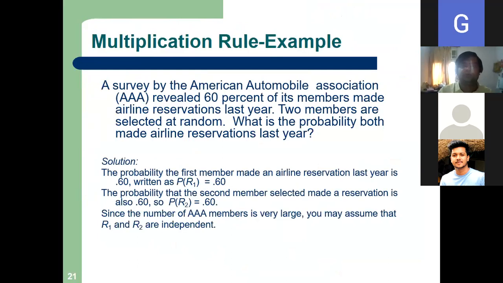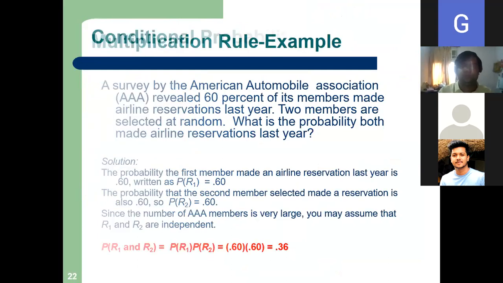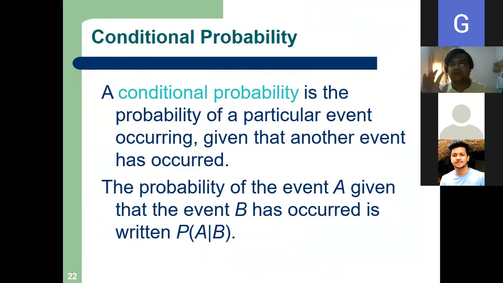Okay. Conditional probability. We will understand this. You have to understand this definition also. What is conditional probability? It is the probability of a particular event occurring given that another event has occurred.